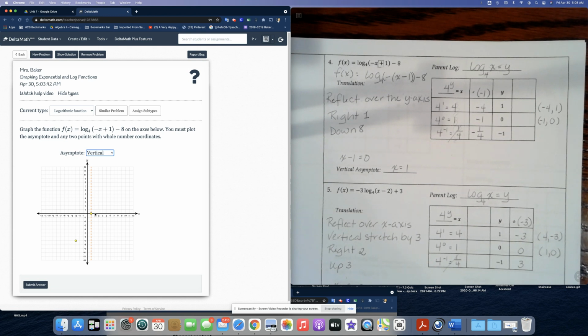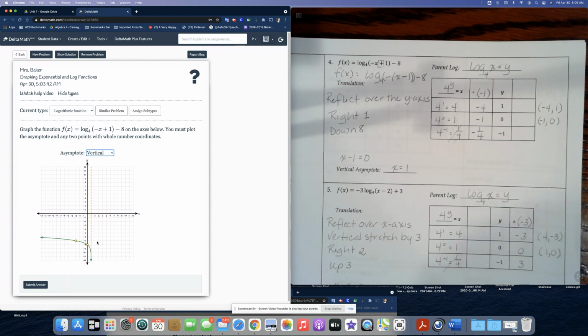And let's do the other point. The other point is negative 1 on the x-axis and 0 on the y-axis. And then we still have to go to the right one, which puts us directly on the y-axis. And we have to go down 8. So let's count down 8 squares. 1, 2, 3, 4, 5, 6, 7, 8.